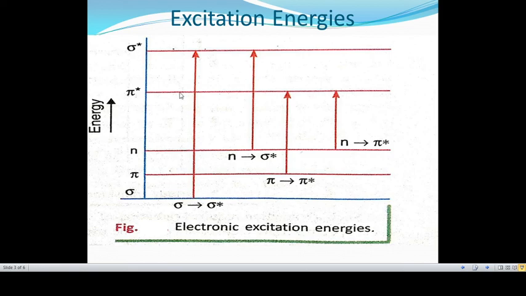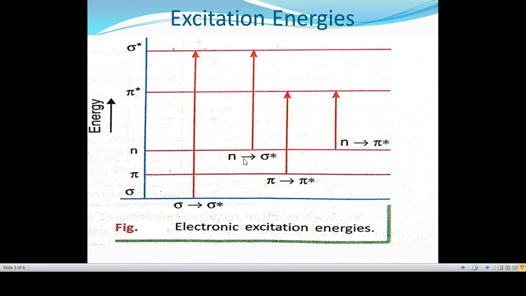So sigma to sigma star transition takes place when a sigma electron is promoted to the antibonding sigma star orbital, and it is represented as sigma to sigma star transition. The next is n to sigma star transition.